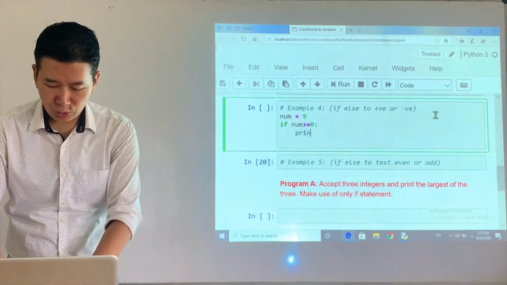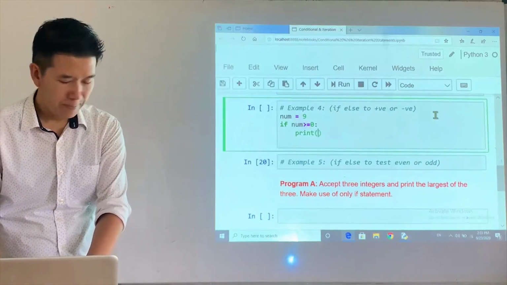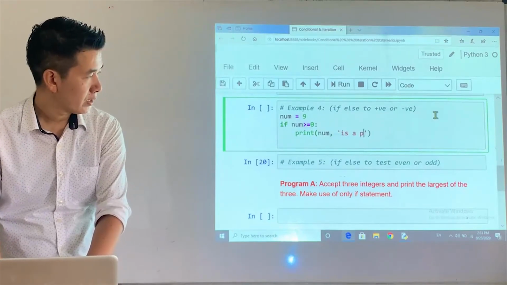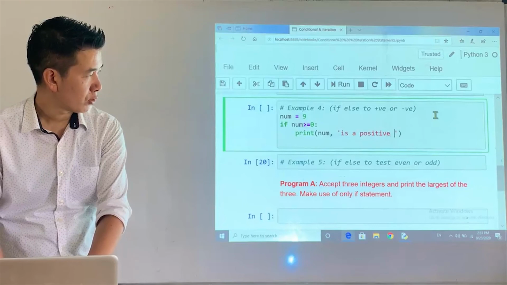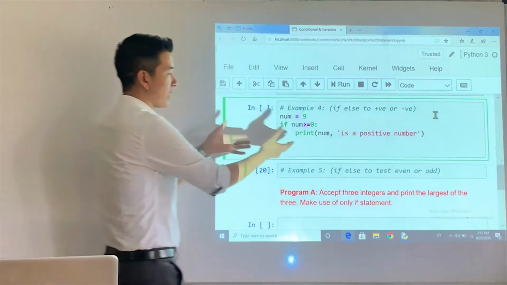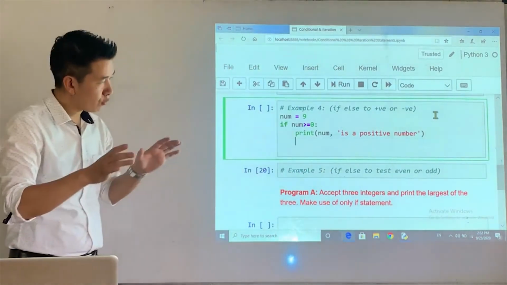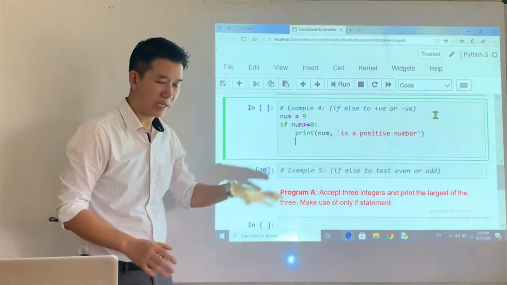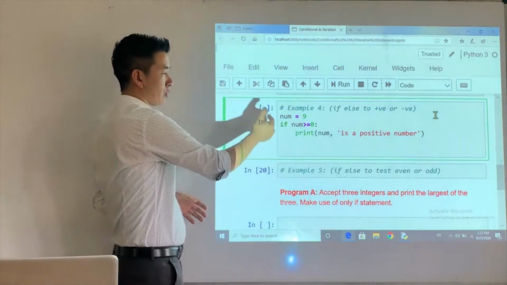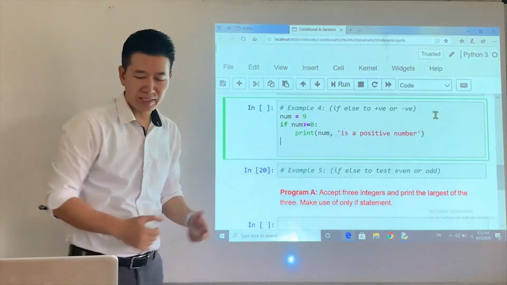If the condition is true, then print num, comma, and then followed by the message is a positive number, right? And then I come here. Do I have any more statements for if? I don't have. If you have, just continue. If you don't have, press backspace to get the cursor to location number 1, to the extreme left, and then continue.